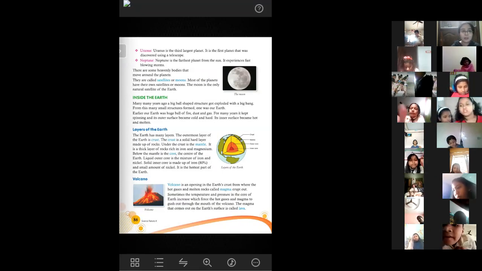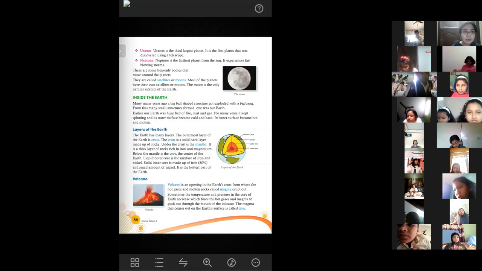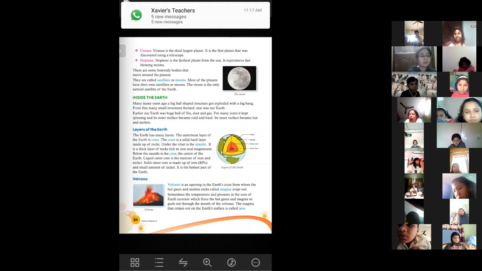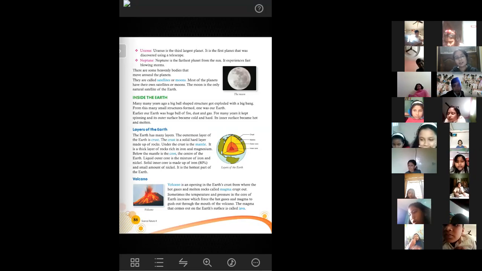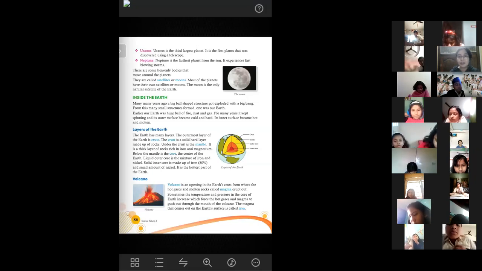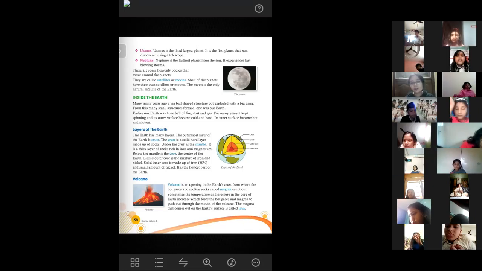Next, here you have seen all the 8 planets, and about them in detail, that is written here. After that, you will see what satellites are. Satellite means any heavenly body that moves around a planet. A satellite can be a natural satellite as well as an artificial satellite. Natural satellites are made naturally, and artificial satellites are made by human beings and sent to space from the Earth. An example of a natural satellite is the moon. Earth has only one moon, and the artificial satellites are also sent from the Earth.